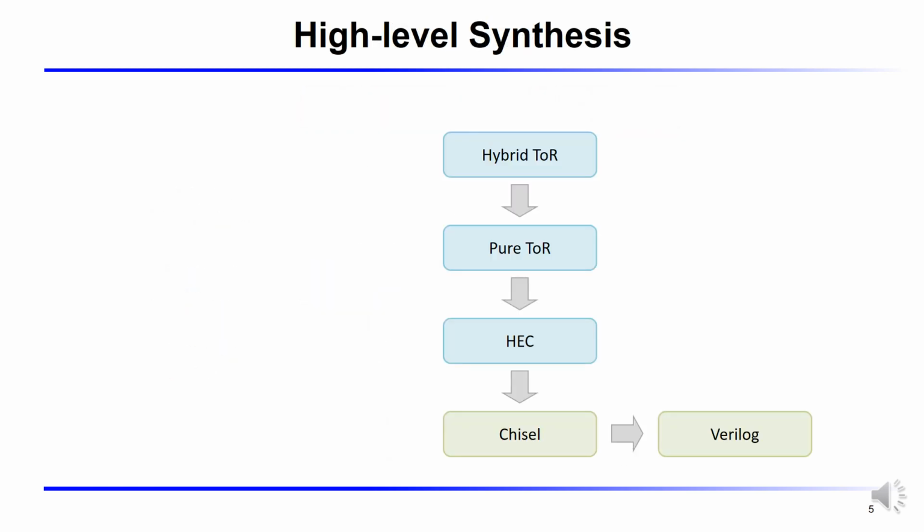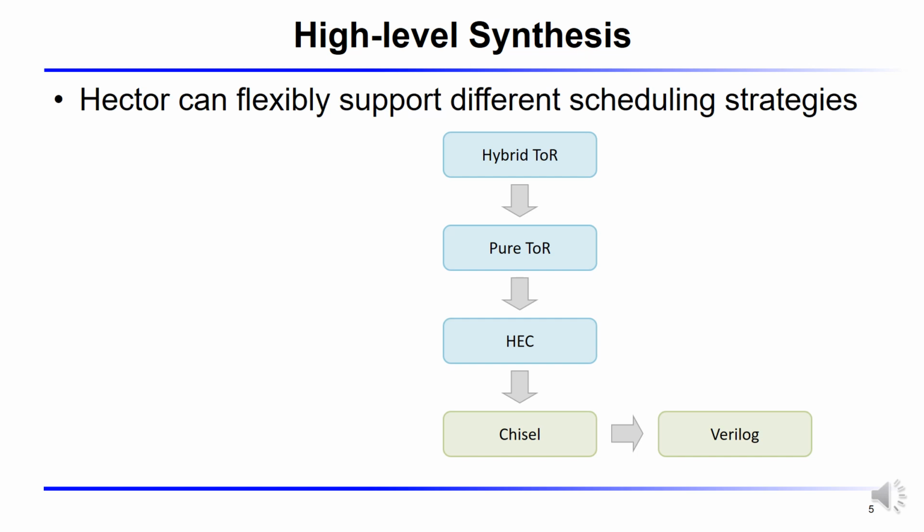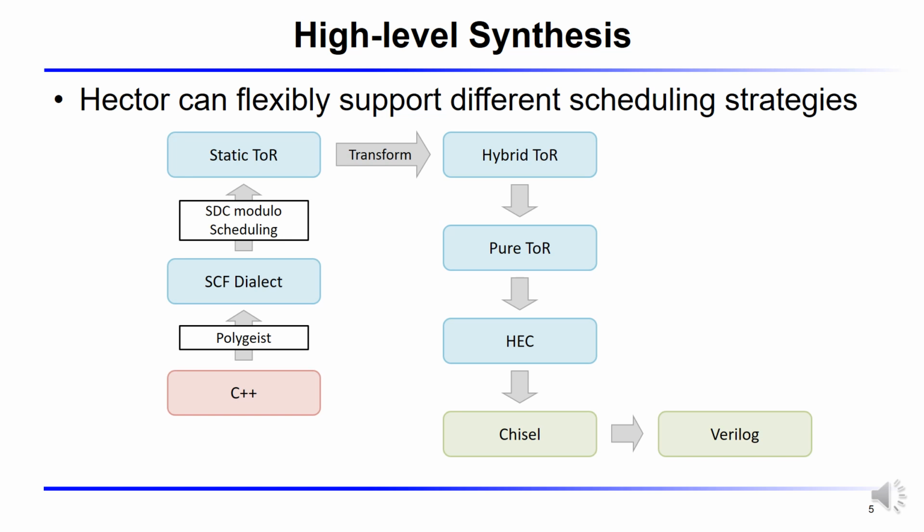Here, we use Hector to build an HLS tool. Hector can flexibly support different scheduling strategies. Polygeist is used as Hector's front-end to convert C programs to the SCF dialect in MLIR. To build a complete HLS flow, we additionally implement an SDC-based modulo scheduling that converts the SCF dialect to the TOIR.